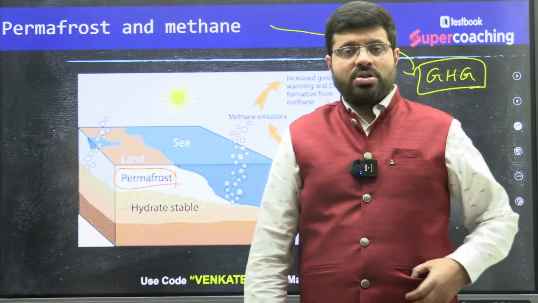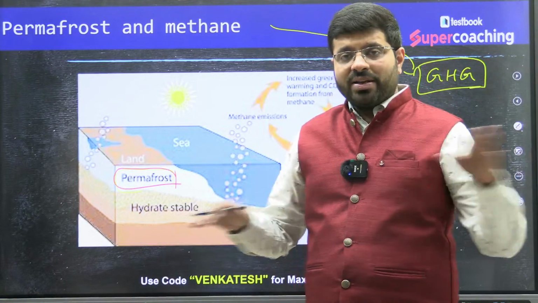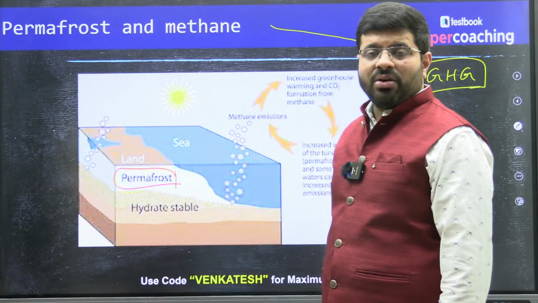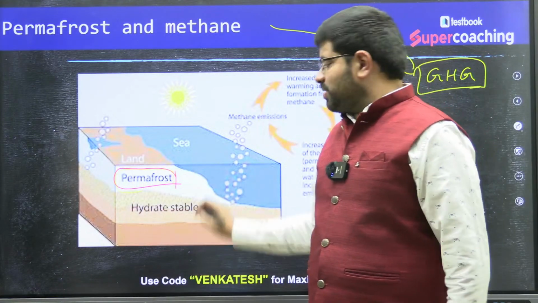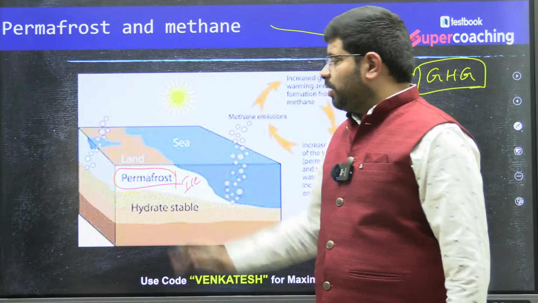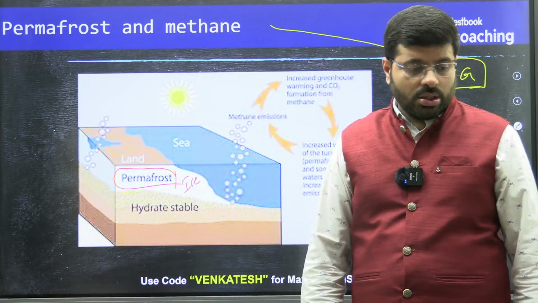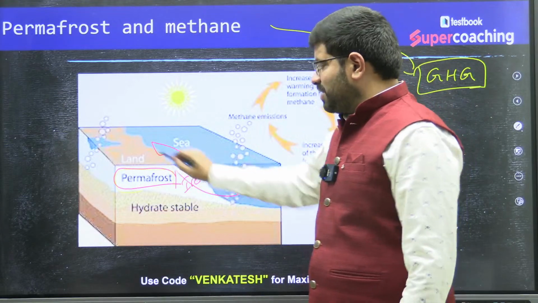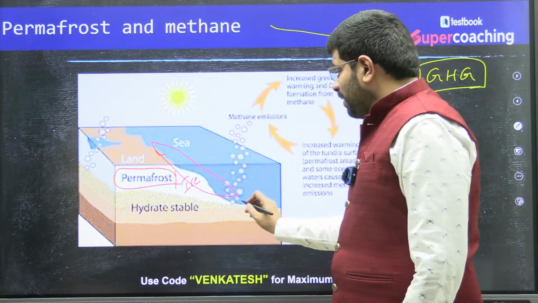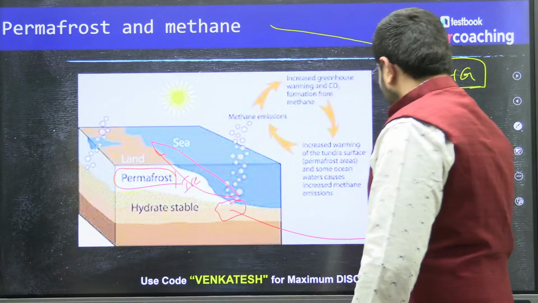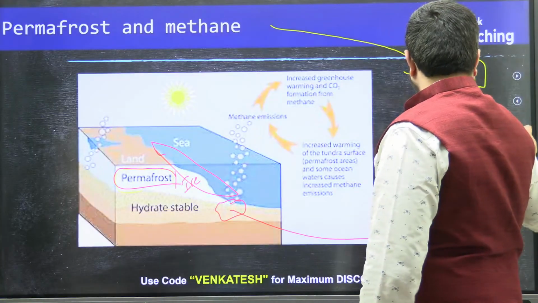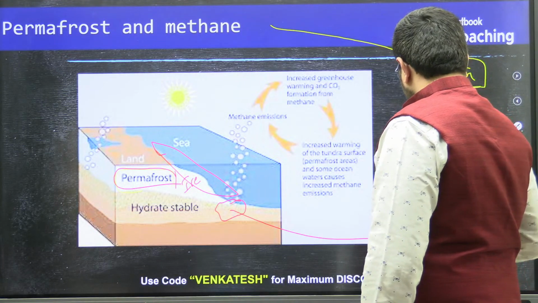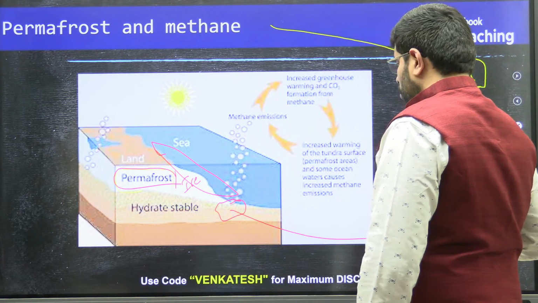This permafrost is actually covering the entire subsurface of the land with ice. And nowadays, when this permafrost melts near the borders of land and sea, there are some trapped emissions of methane here. There are methane deposits which were trapped many years ago.